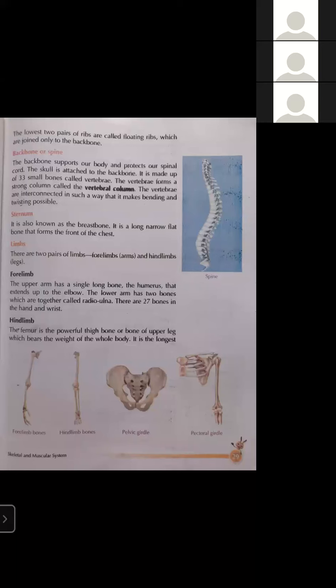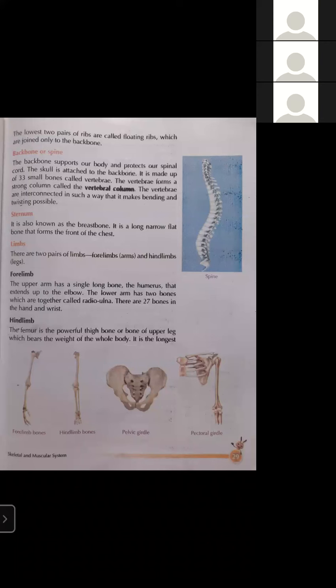Next part is limbs. Students, in the previous lecture, we have also discussed limbs. Limbs means legs. Animals like horse, cat, lion, tiger have 4 legs. So we can say they have 4 limbs, 2 in front and 2 at the back. The front legs are known as forelimbs. The back legs are known as hind limbs.